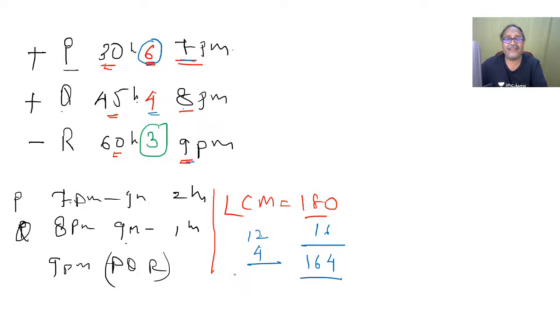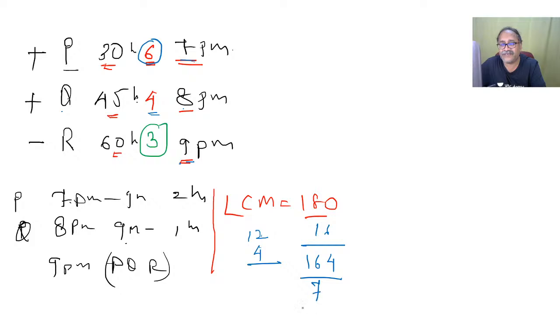Now 164 units has to be filled, my wonderful young friends. Now what are we going to do next? From 9 p.m. all the taps are running. That means tap P is running, which fills 6 units. Tap Q is running, which fills 4 units. And tap R empties 3 units per hour. So how many units will be filled here? That's 6 plus 4, that's 10, minus 3 is 7. So from here onwards, that's 7 units per hour.